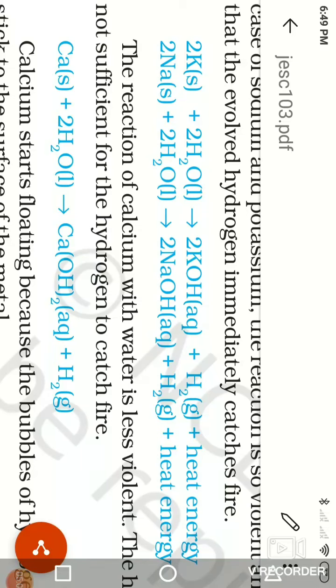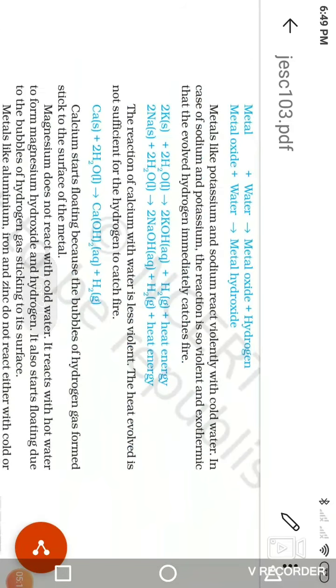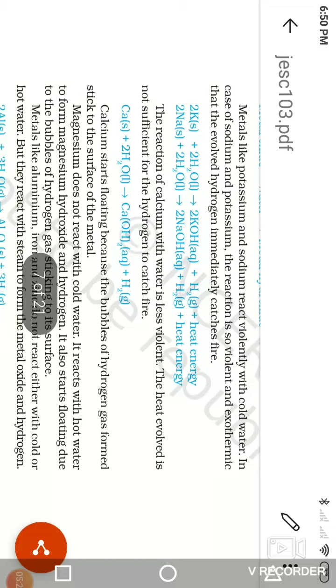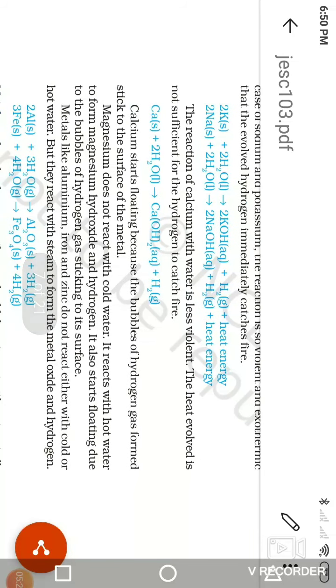You can clearly learn and clearly observe all things. Those are points in our syllabus, and I will give them to you. You can clearly read and recite those things. The next point is about the sodium and potassium reaction. Why is it reactive to cold water? There is formation of sodium hydroxide and potassium hydroxide and hydrogen plus heat.